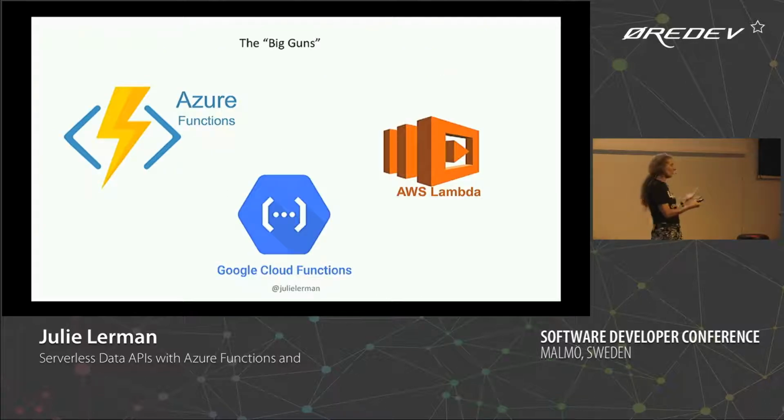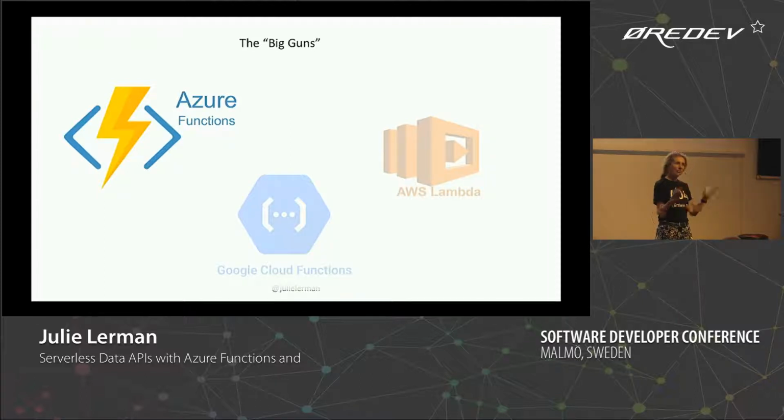So yes, there are more than these three, but these are the big players, right? Azure Functions on Microsoft Azure, Google Cloud Functions, and AWS Lambda. But again, my knowledge is around Azure. So I'm going to be focusing on Azure, the Azure Portal, and Azure Functions, but I'll also use Visual Studio Code. So I'm going to go from the portal to code.